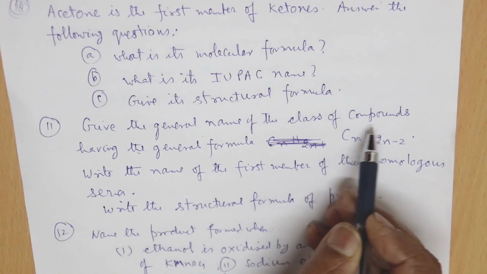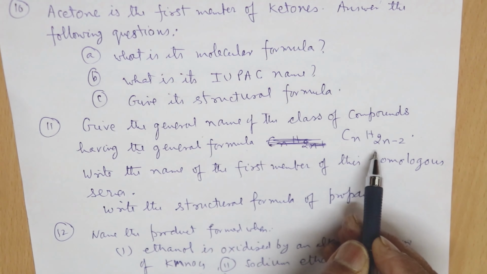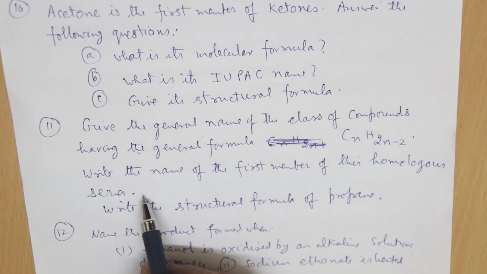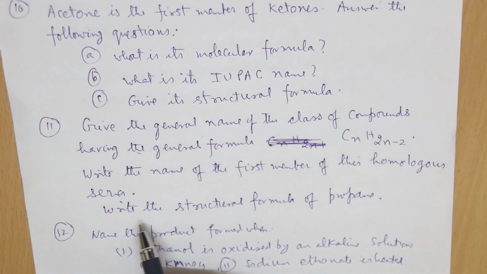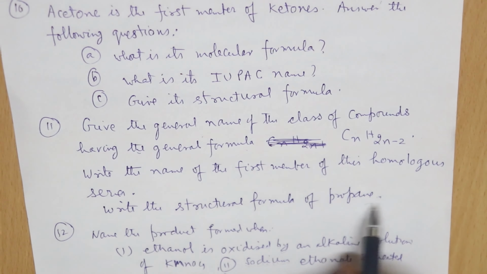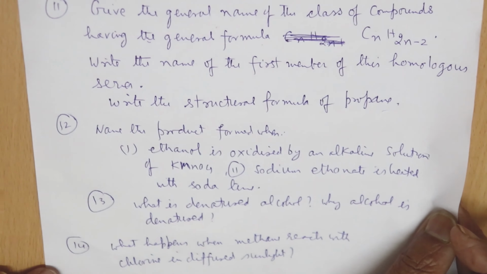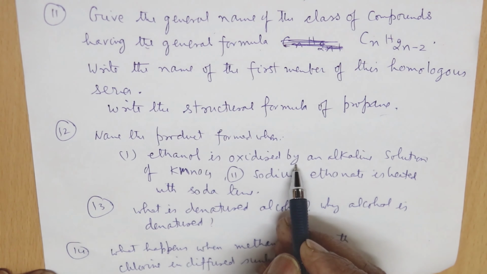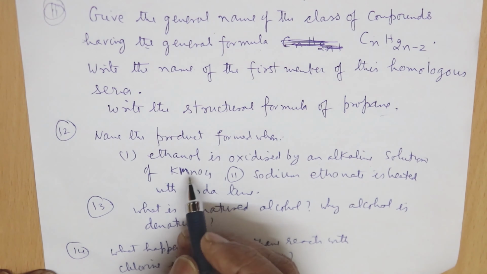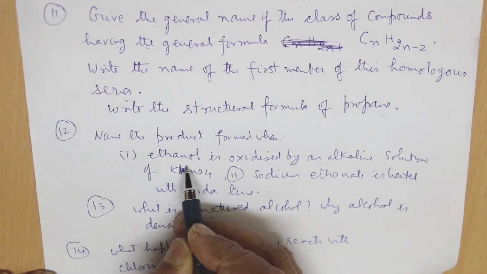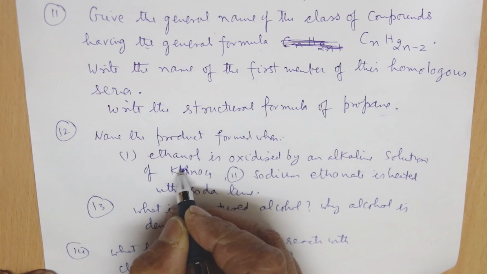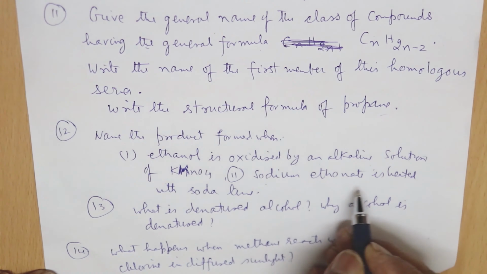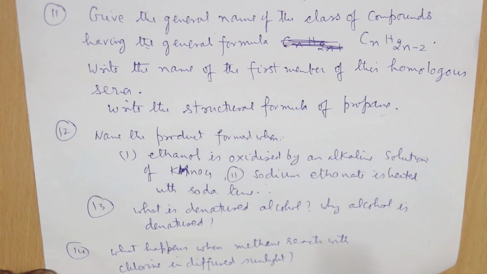Give the general name of the class of compounds having the general formula CnH2n-2. Write the name of the first member of this homologous series. And also at the same time, you have to also write the structural formula of the propene. Then the next question there, name the product formed when, this is a chemical reaction, ethanol is oxidized by an alkaline solution of KMnO4, potassium permanganate. Our next one is there, sodium ethanoate is heated with the soda lime.